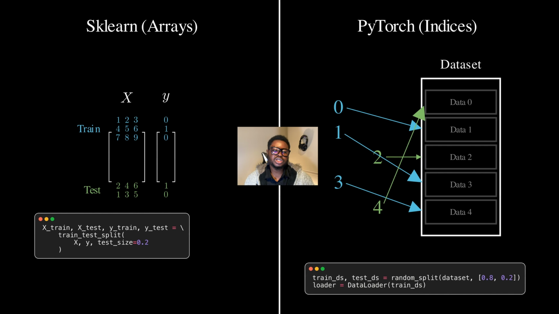Now, this approach is first memory efficient, no data duplication like in the case with Sklearn. It is lazy, data loaded only when needed, perfect for huge datasets that don't fit in RAM. This is what you use typically in the factory for the big models. It is the standard for PyTorch, TensorFlow, and deep learning workflows.